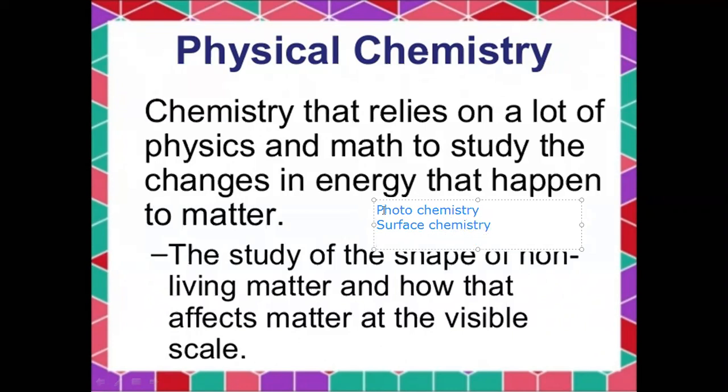The third one is chemical kinetics. There are three sub-branches of physical chemistry: first photochemistry, second surface chemistry, third chemical kinetics.